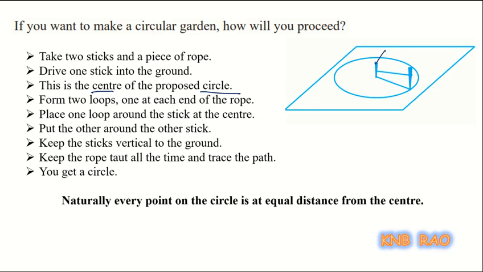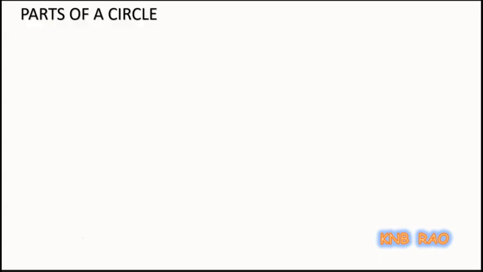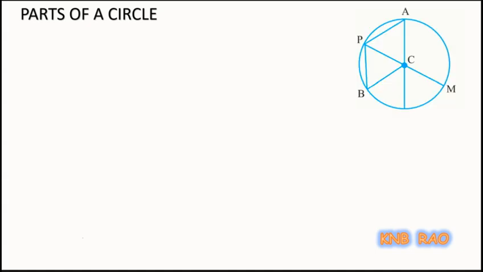So now we will continue with another important topic of circle called parts of a circle. Now we will see parts of a circle. Children, parts of a circle mainly you can understand with this diagram.